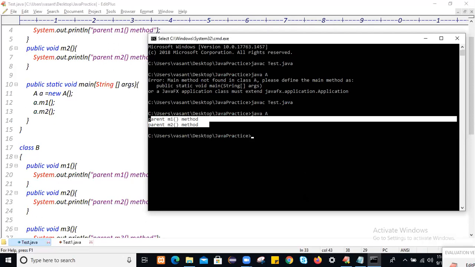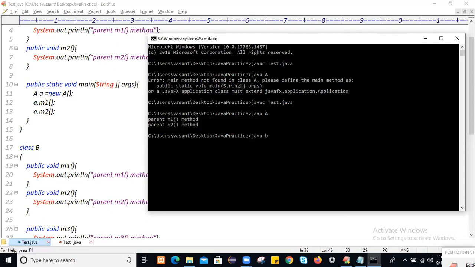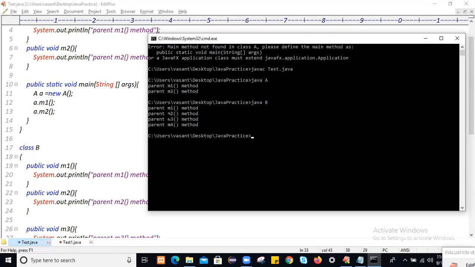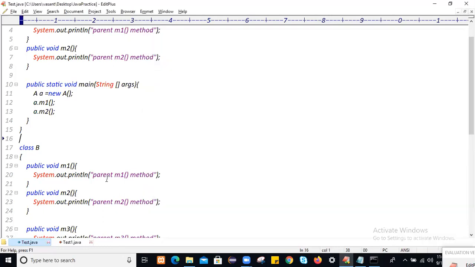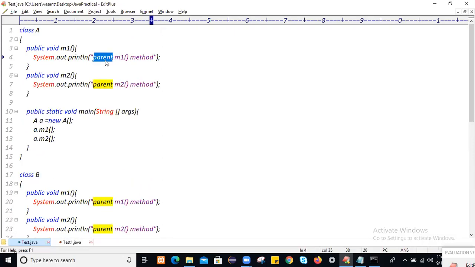Similarly, to run class B logic, simply use java B. Actually this is the child, so not parent and child, we'll say class A M1 method and class A M2 method.